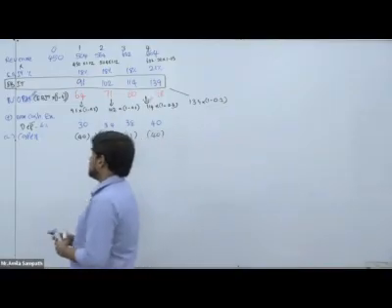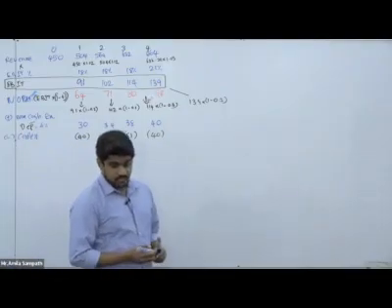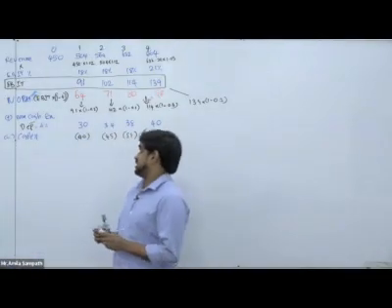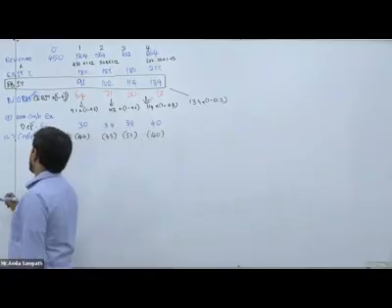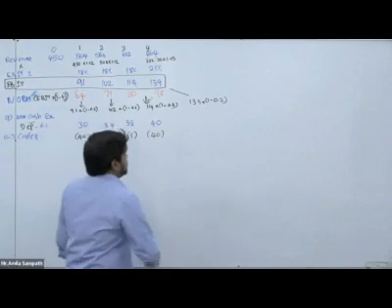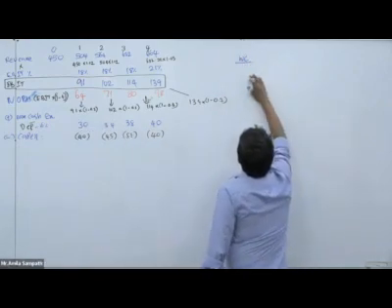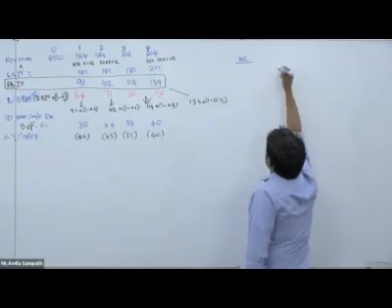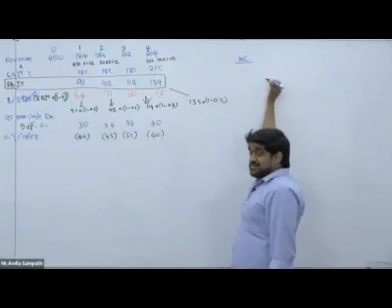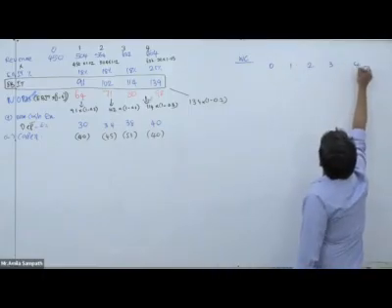Then we need to adjust the working capital movements. Basically for the working capital movements, first we need to calculate the working capital. For that purpose we have to do a small working. Here 1, 2, 3, 4.